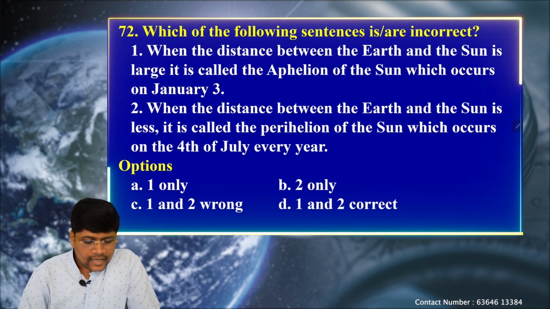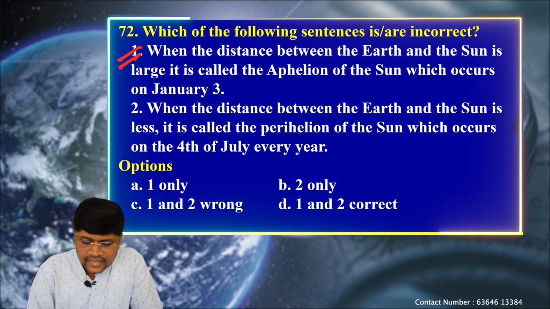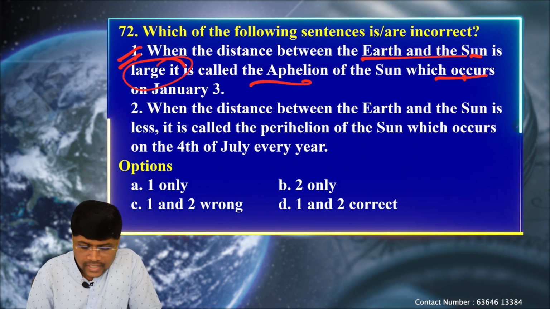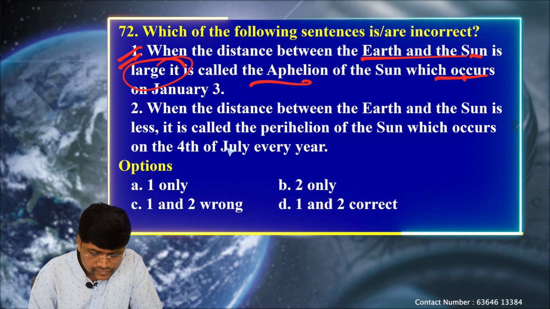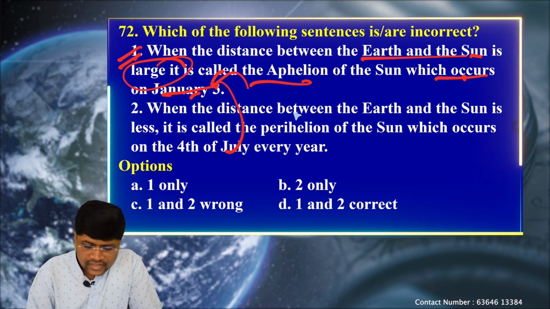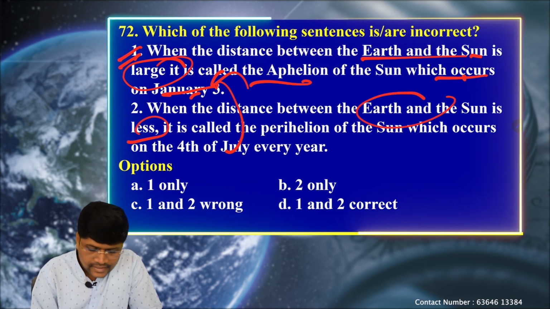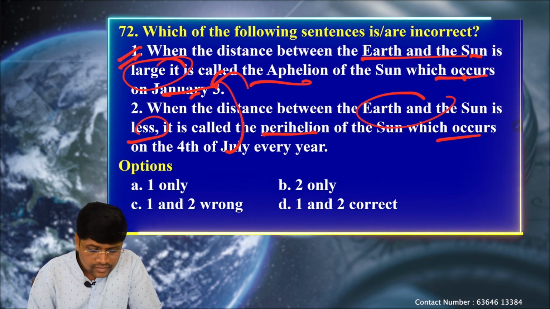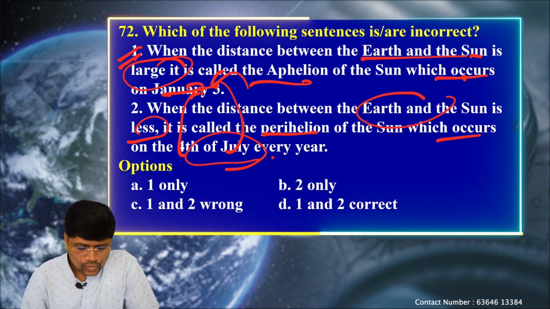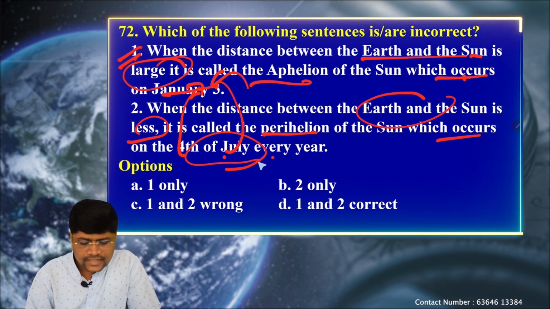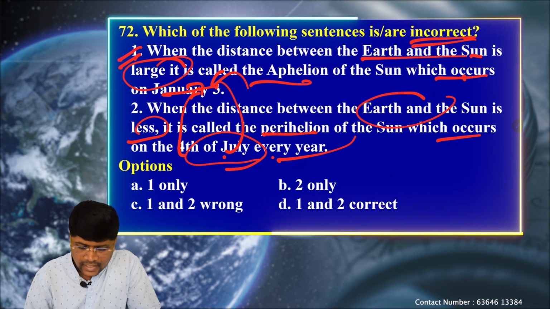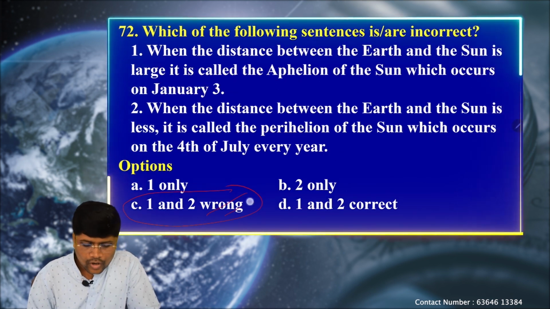Okay. So here again, the first statement says the distance between the earth and the sun is large, it is called aphelion, but it occurs on July 4th. Only the dates are interchanged here. When the distance between the earth and the sun is less, it is called perihelion, which occurs on January 3rd, but not on July 4th. So only the distance and the dates are interchanged, so the complete statement is wrong. Which are incorrect? Both 1 and 2 are wrong statements.